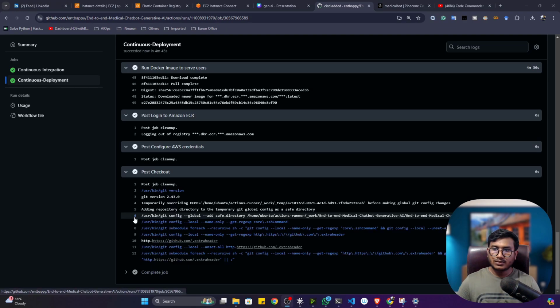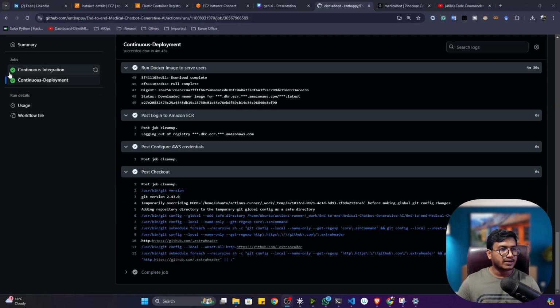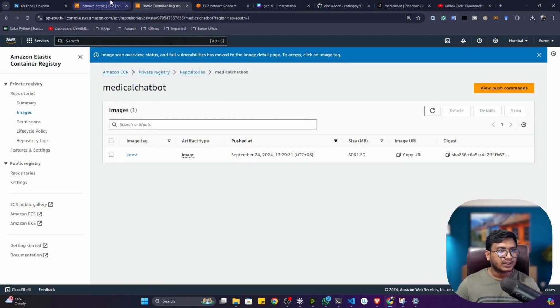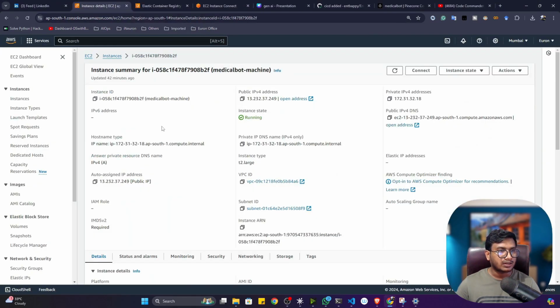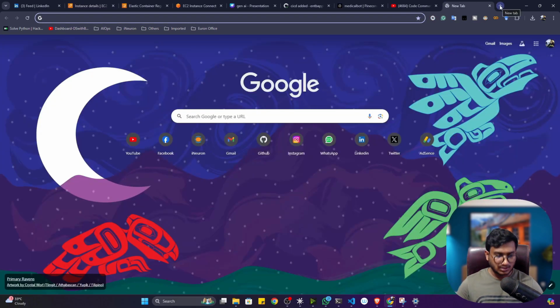Let me show you. So guys, as you can see, my execution is completed. That means both integration and deployment are executed. If you're not getting any error, that means congratulations, it's done. Now I will go back to my EC2 machine. Here in the EC2 machine, you will get one public IP address. Just let me show you. So this is the public IP address. Just try to copy it and open it.